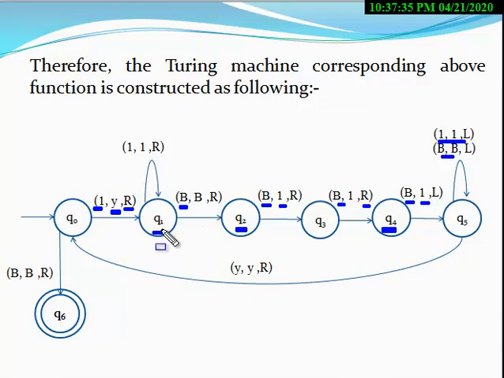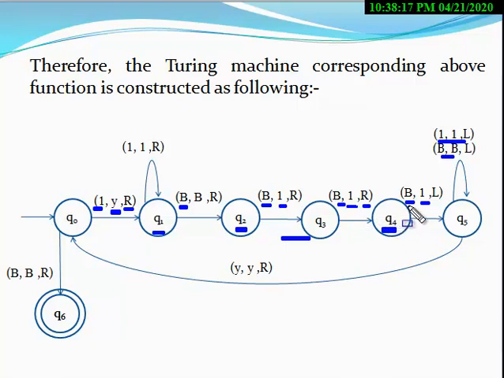As soon as a blank symbol appears at the state Q1, the machine moves in the right direction and goes to the Q2 state. At the state Q2, when a blank symbol appears, the machine converts the blank symbol into 1, moves in the right direction, and also changes its state. At the state Q3, when a blank symbol appears, it is replaced by 1, the machine moves in the right direction and goes to state Q4.